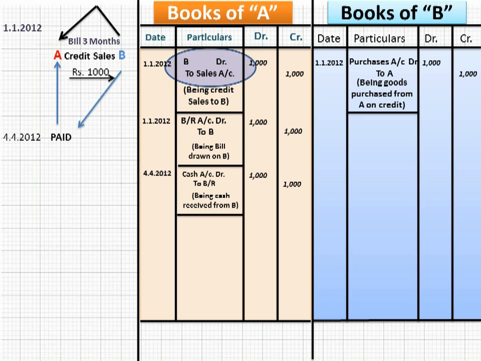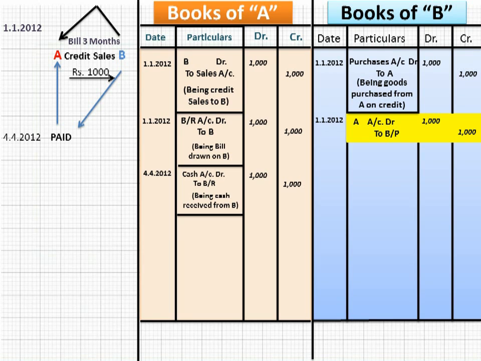Now next, on 1st January 2012, what did you do? You accepted the bill. It means you signed the bill and gave it to A. So what will be the journal entry? You have given bill to A. So journal entry will be A to BP. A has been debited, means debit the receiver, and to BP means bill payable. Credit what goes out because the bill has gone out. So you will write down to BP.